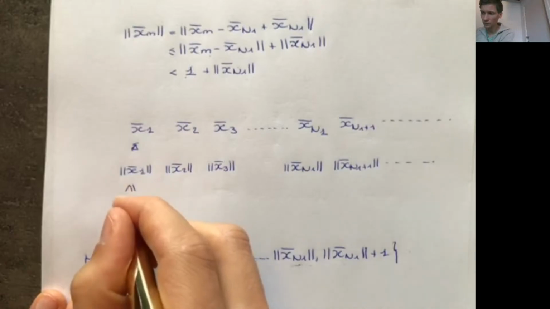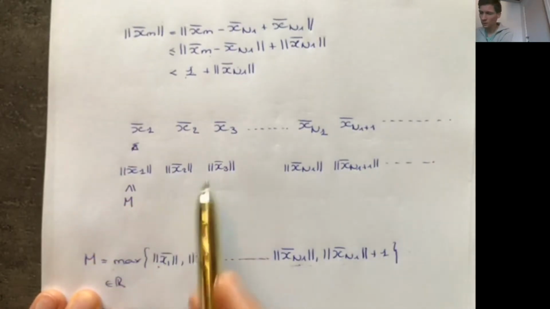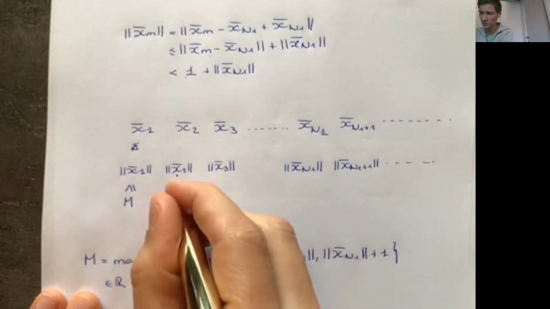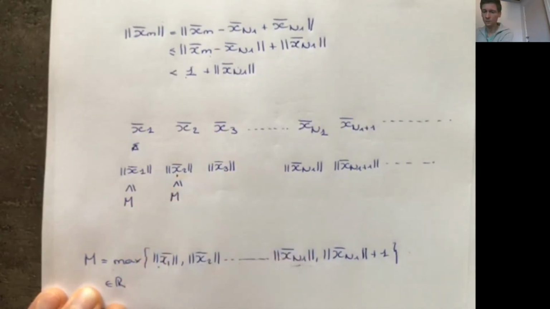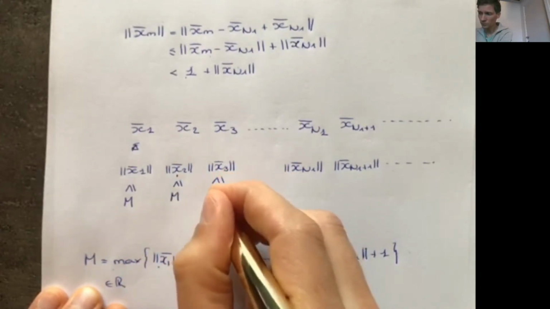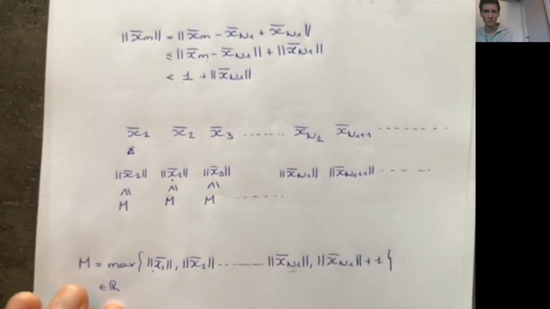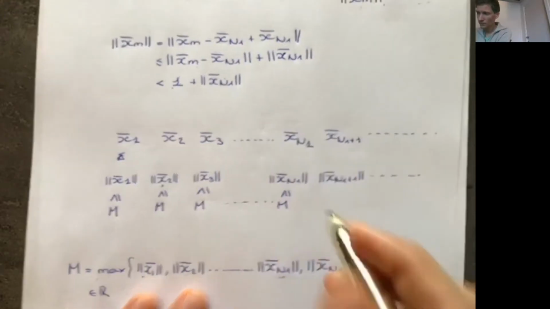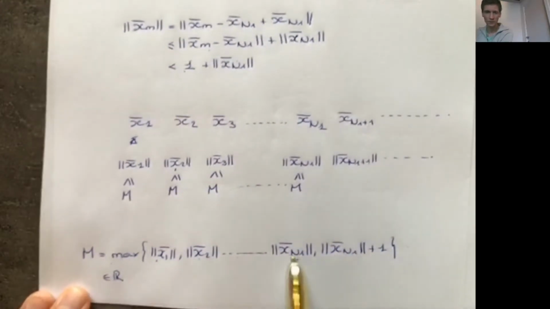Also, the norm of x2 is smaller or equal to M, because x2 is here, and I'm taking the maximum with some other numbers. The same goes for the third one, and so on. This number is in the list.